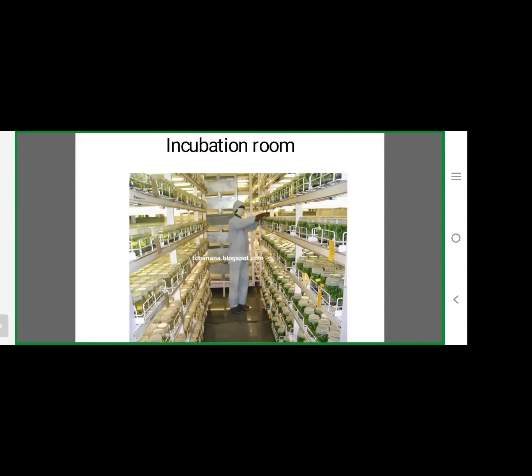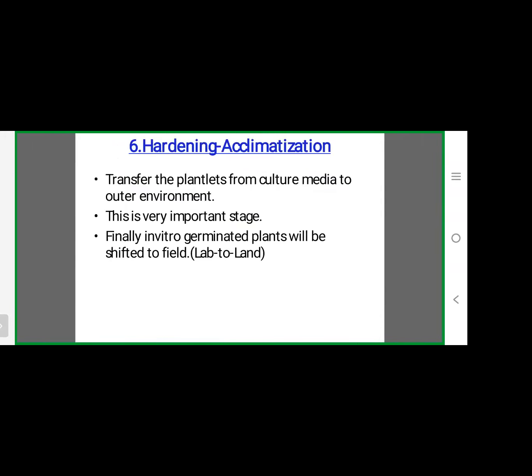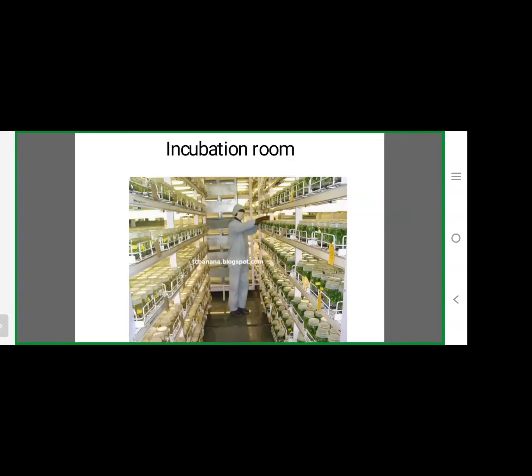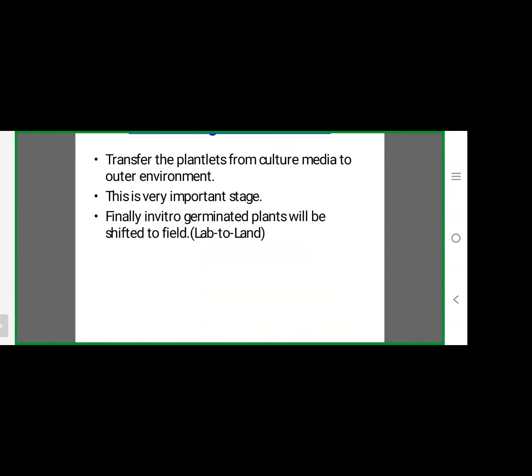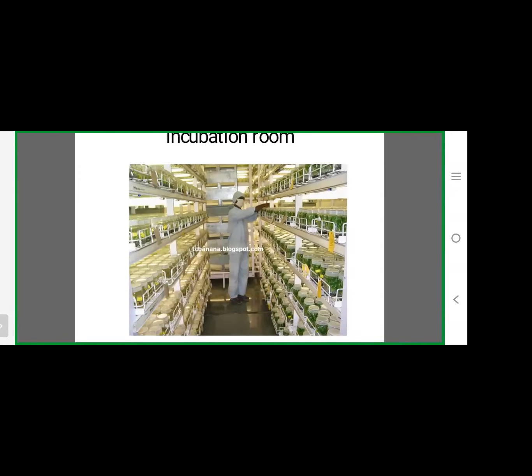After the inoculation and incubation, the tissues will be regenerated by taking the nutrients from the nutrient media. That inoculated explant will be regenerated. After 1 or 2 weeks, the explant is converted into an undifferentiated mass of tissue.